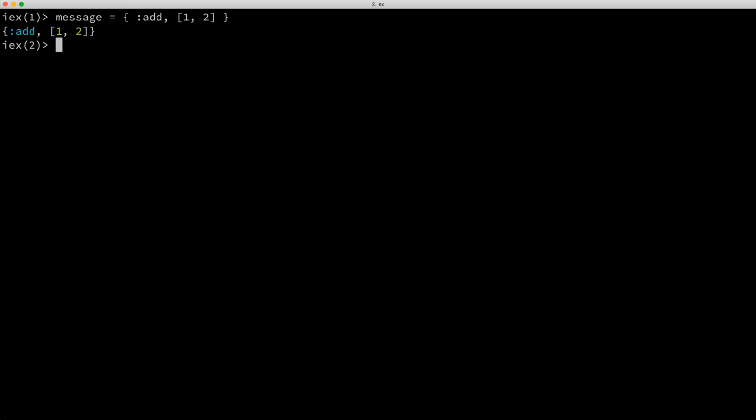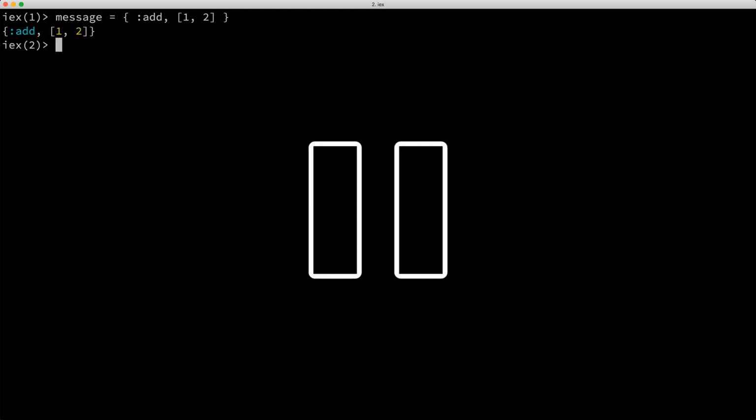Using pattern matching and the message variable, bind the atom add to a variable named function, then bind the numbers 1 and 2 to the variables a and b. Okay, go ahead and pause this video and give this a try. When you're done, or if you get stuck, go ahead and hit play, and I'll show you how I handled this.